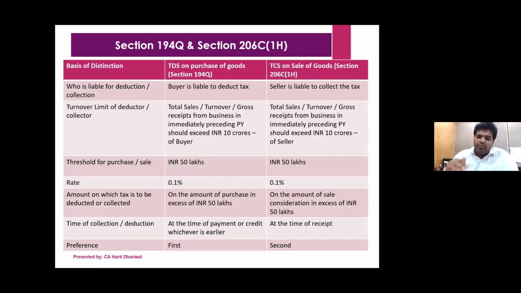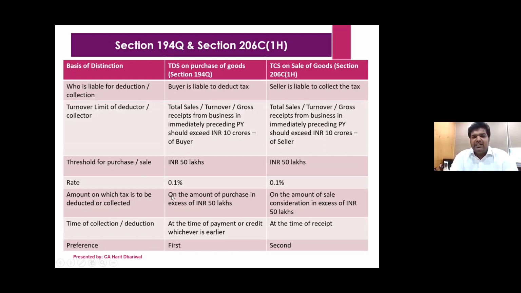And time of collection is most important. In the first case, it is payment or credit, whichever is earlier. In 206C1H, it is at the time of receipt. Whenever you receive, you have to collect TCS. Now the question normally comes in, I have done sale in the year 1. In the year 2, I received the amount. So irrespective of whenever you've done the sale, whenever you receive, TCS will have to be collected. So even in year 2, TCS will have to be collected.